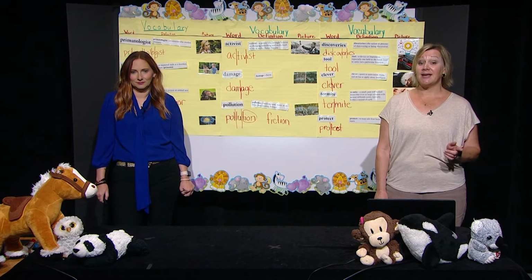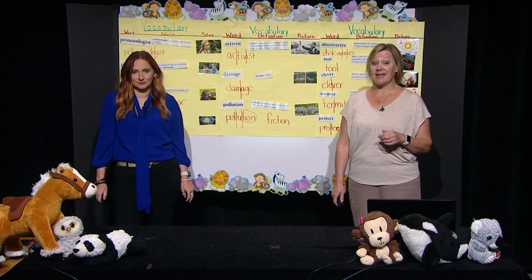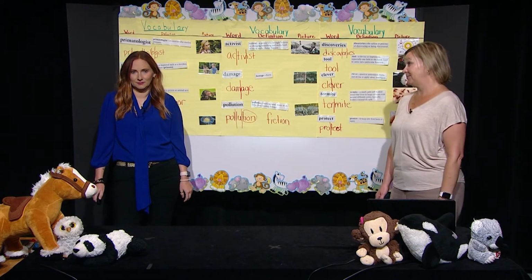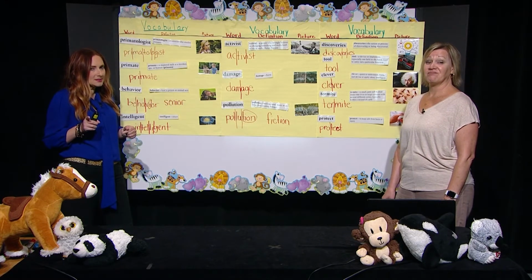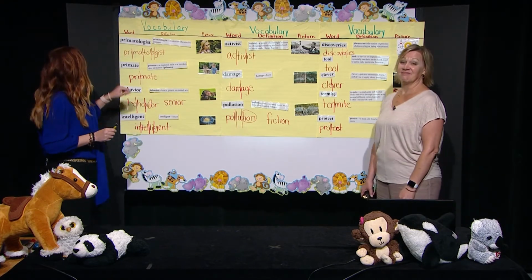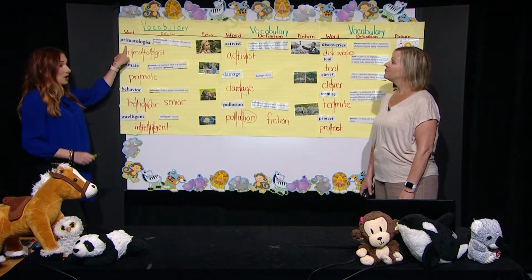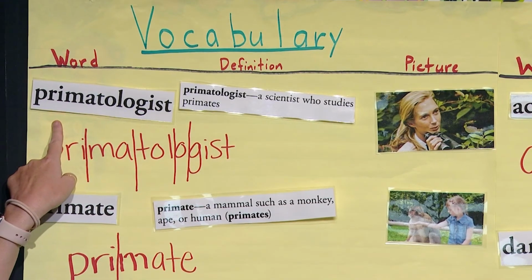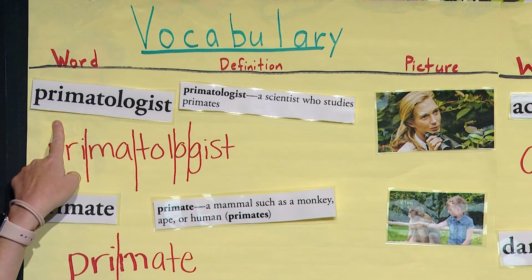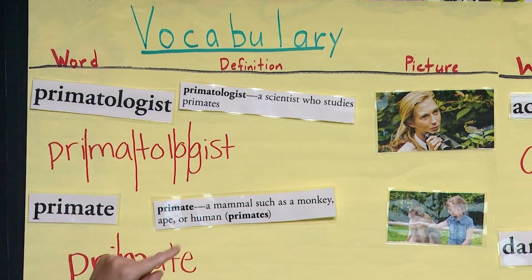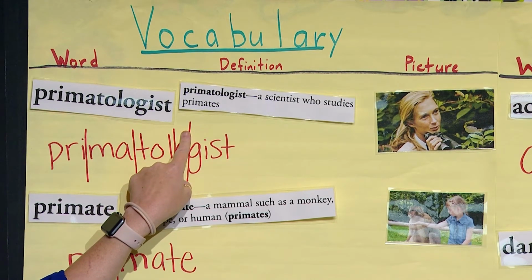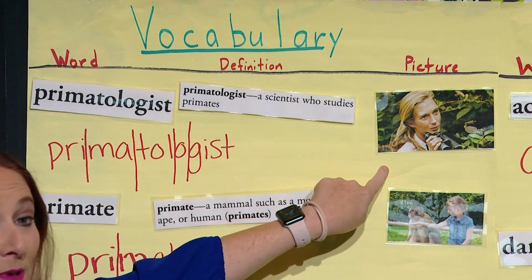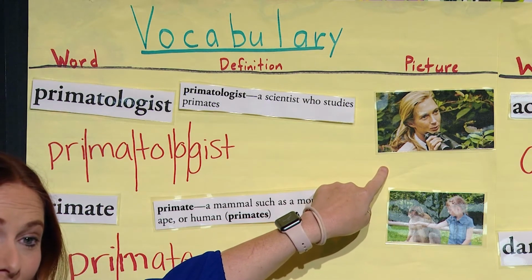But before we begin, let's review our vocab words, Miss Ashley, that we learned last lesson. Okay, are you ready, boys and girls? All right, so our first word is primatologist. Can everybody say that? Primatologist. Great job, boys and girls. And our definition is a scientist who studies primates. And here we have a picture of Jane Goodall.